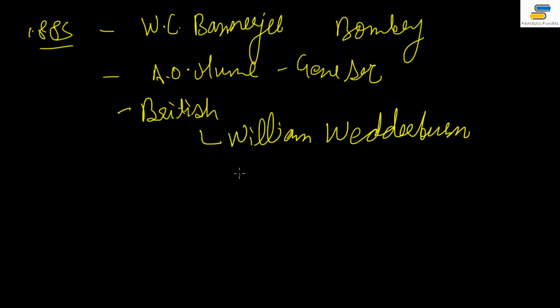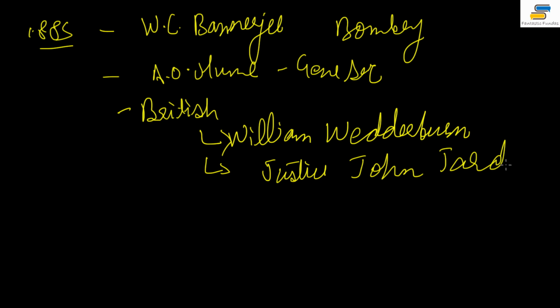And number two, it's an important name actually, it just might be asked in your paper. Justice John Jardine, okay, Justice John Jardine. So that is how the Congress is being made, right? And then there were a lot of important Indian leaders also at that time, right?